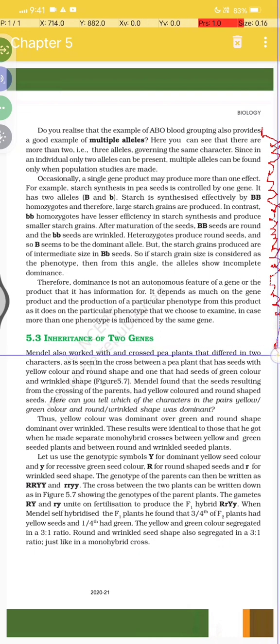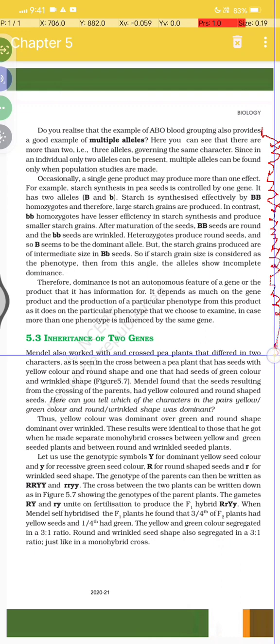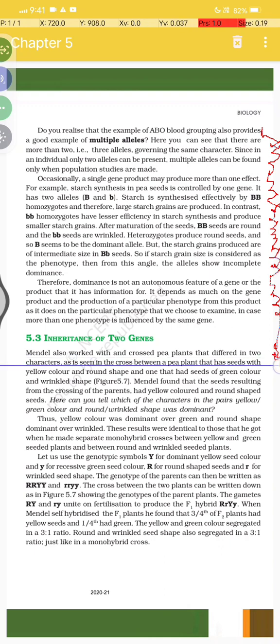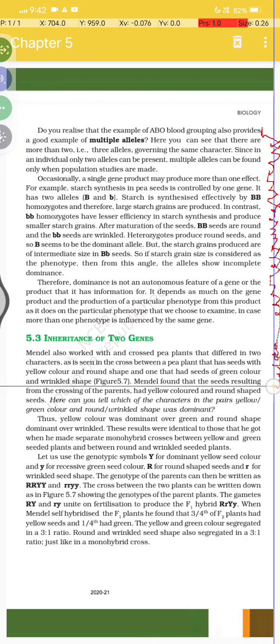5.3 Inheritance of two genes. Mendel also worked with crosses and with plants that differed in two characters, as seen in the cross between a plant that has seeds with yellow color and round shape, and one that had seeds of green color and wrinkled shape.